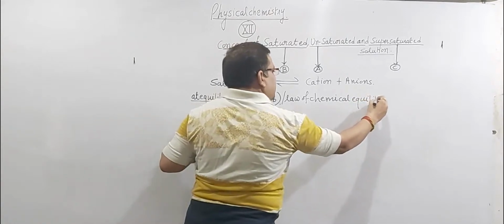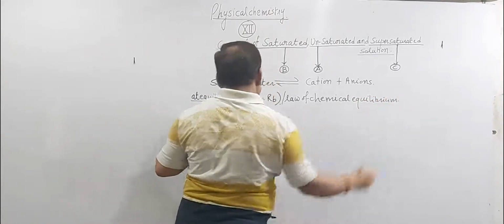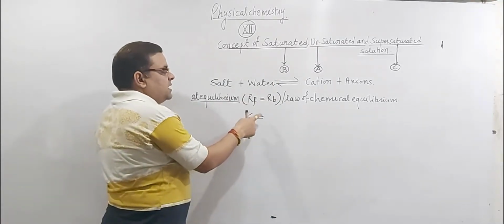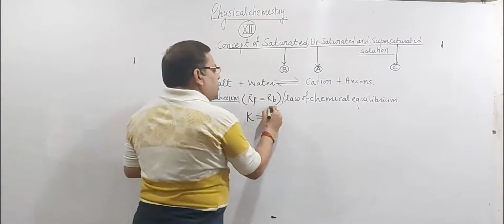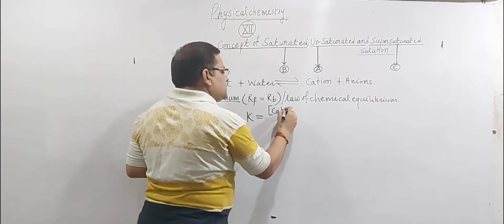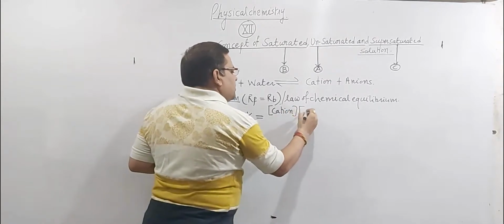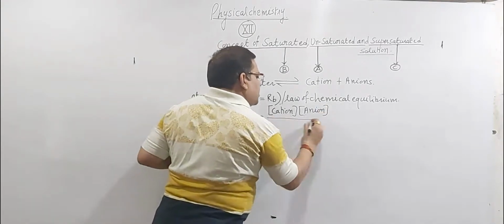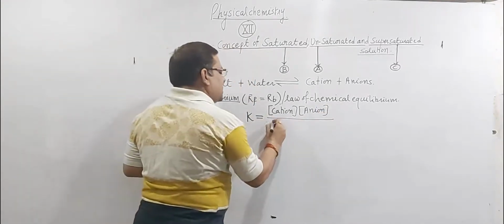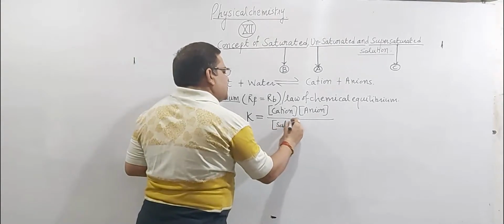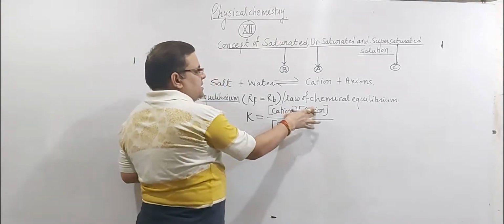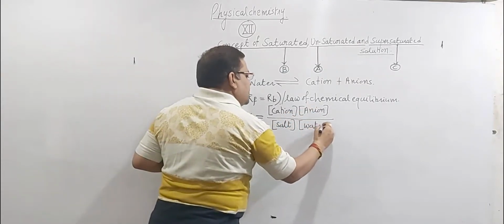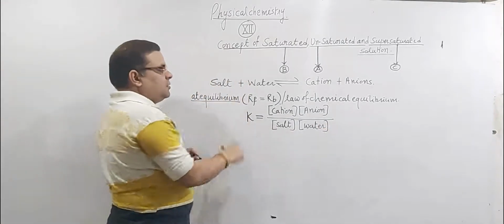Law of chemical equilibrium के बारे में आप 7th unit में बच्चे study कर चुके हैं. What is the meaning of law of chemical equilibrium? At the state of equilibrium, equilibrium constant is equal to the ratio of product of molar concentration of products to the product of molar concentration of reactants, each raised to the power of their respective number of moles in a balanced chemical equation. It is called equilibrium constant and it is represented by K.